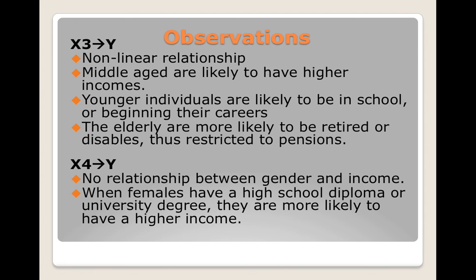This is because younger individuals are likely to be in school or beginning their careers and not have a steady income, while the elderly are more likely to be retired or disabled, thus restricted to pensions as a source of income. Furthermore, as mentioned above, there is no relationship between gender and income. However, when gender is interacted with education and females have a high school diploma or a university degree, they have a better chance at achieving a higher household income.